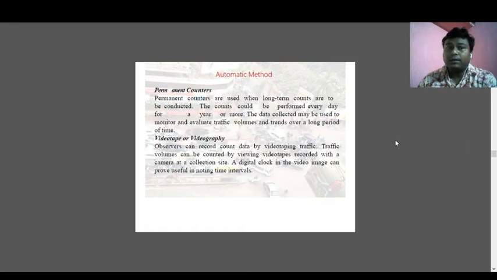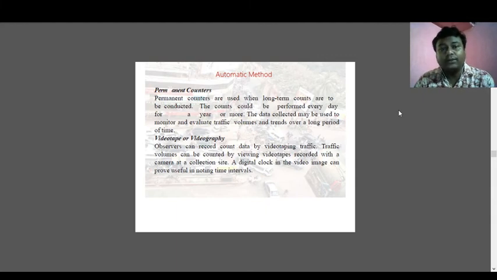Automatic method of permanent counters. So what are the permanent counters? Permanent counters are used when long term counts are to be conducted. The counts could be performed every day for a year or more. This means we have to install this instrument for a long period, suppose one year. So for that purpose we use the permanent counters, while the previous one, the portable counter, is for a 24 hours collection for a particular day. That is the portable counter.